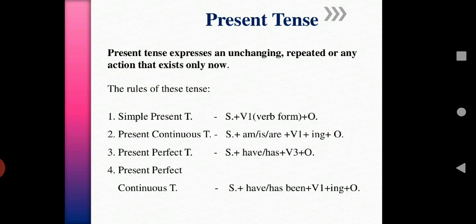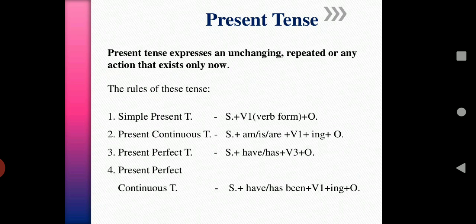And if the subject is third person singular, we have to add s or es to the verb. And present continuous tense: subject plus am/is/are plus V1 ing form plus object. Any continuous tense, we can call it progressive tense also. Continuous should contain the V1 ing form.